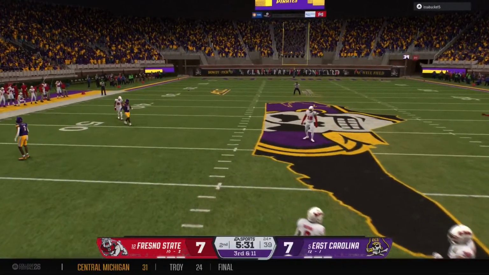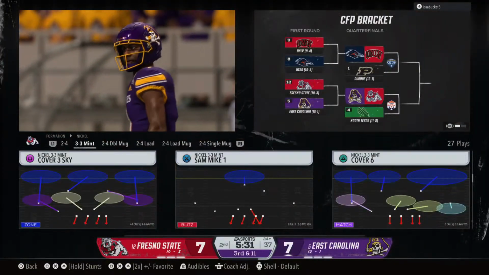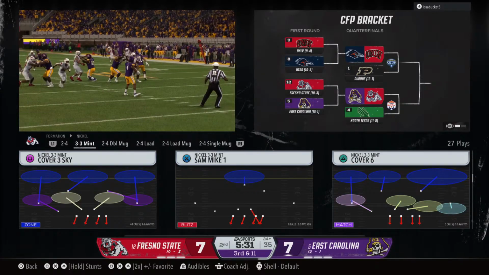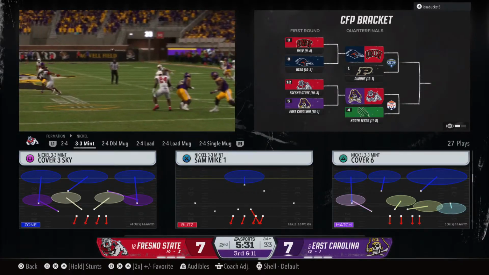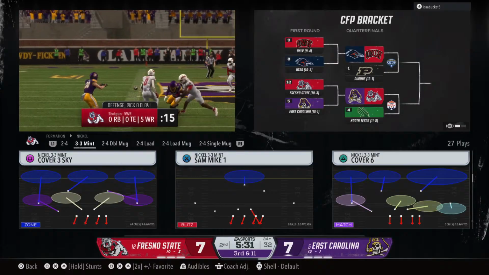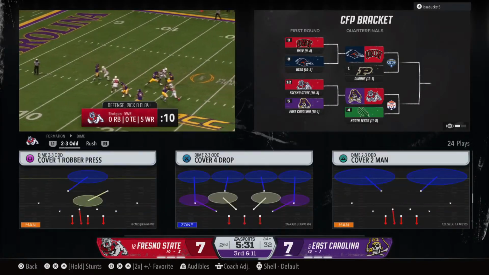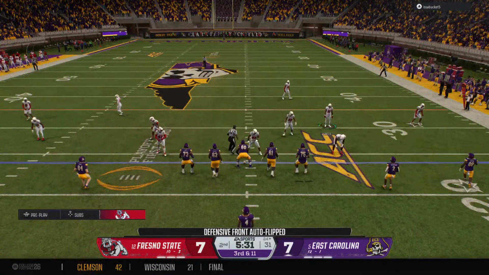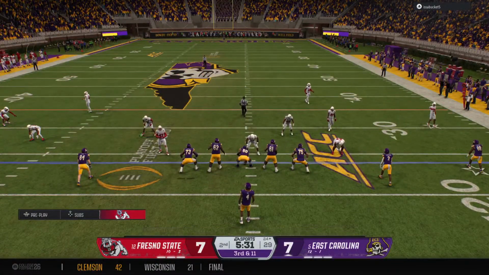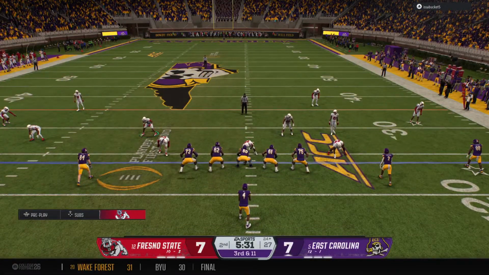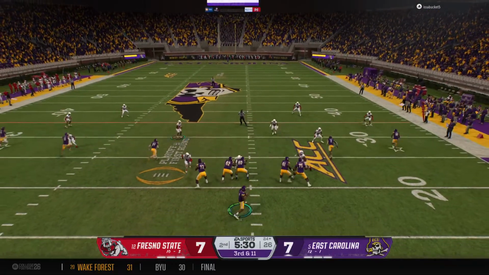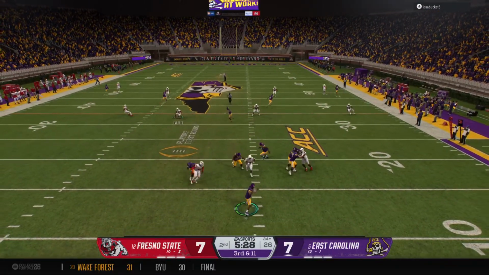2nd down and 11. Quarterback looking to pass here on 2nd down. Oh, and he misfires just beyond the receiver's grasp. Chris, we're all guilty of this. We all look at the big plays, the quarterbacks, the offense, how many points, how many yards. And sometimes we overlook the most important aspect of the game, the offensive line. You've got to do a good job consistently of protecting the quarterback, and it all comes down to the offensive line. And here, they hurry the quarterback, and they blow up the play.